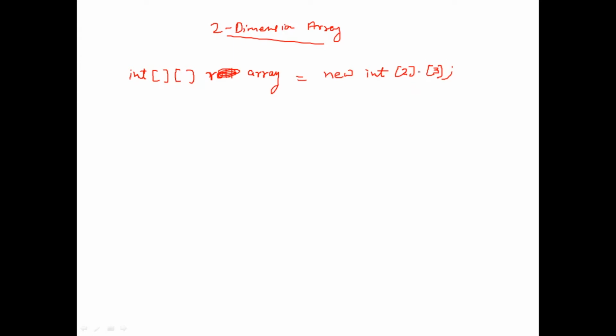So what does it mean? It means there is an array of size 2 in which there is another array inside this array, right? Let me show you. This will be made like this. There will be an array of size 2, so indexation will be 0 and 1, right? Inside this array there will be another array of size 3.